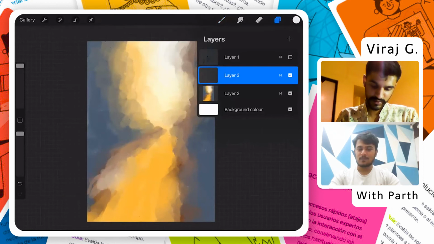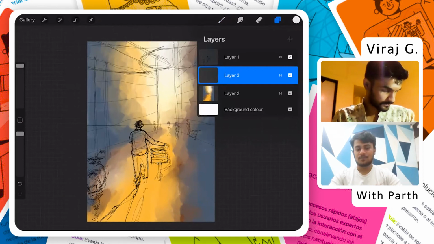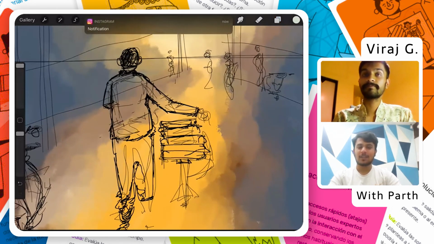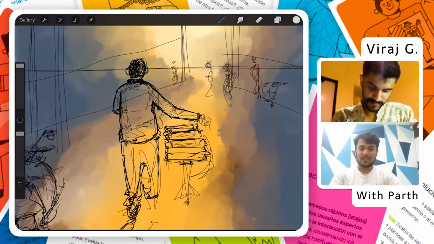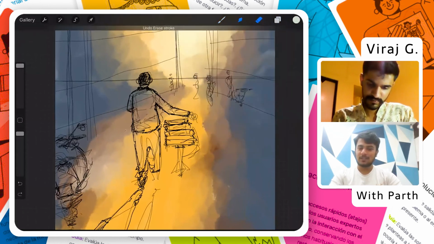So this is just a basic background color, you can say. And this was the sketch which we had made earlier, the line work. Are you going to smudge the colors out in the later process, or do you prefer to keep it like that?